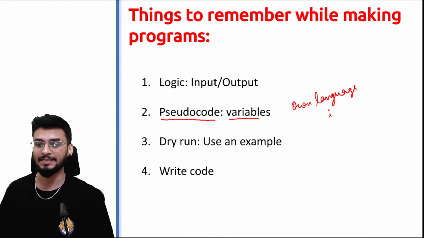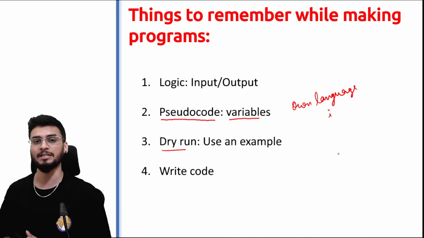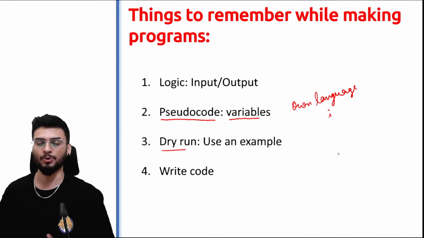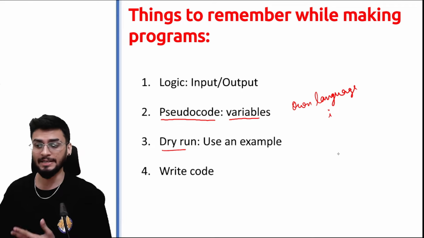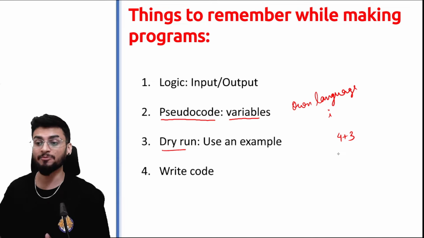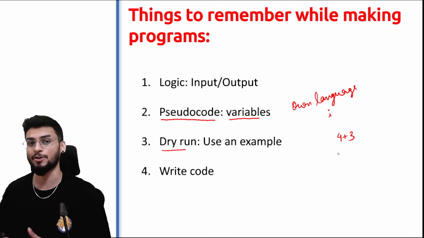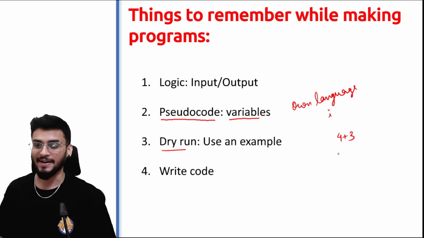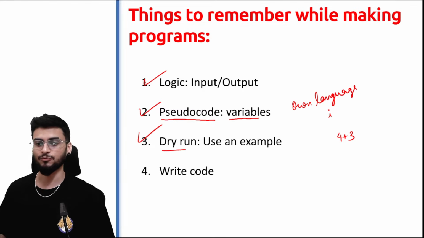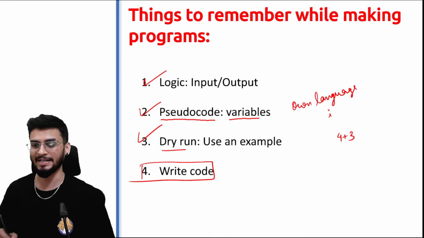And the third one is the dry run. So after you have written the code in your own language, you take an example. Let's say I've written a program to add two numbers. I take two examples of 4 plus 3 and see if my program is executing this in the same way on a piece of paper and not a software. Finally, once you check all these steps, the fourth part becomes writing a code.